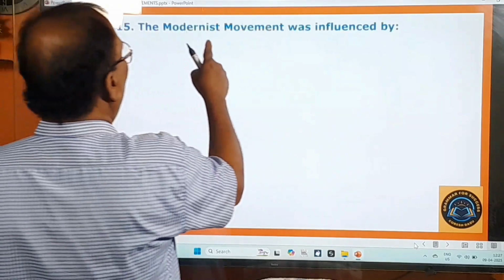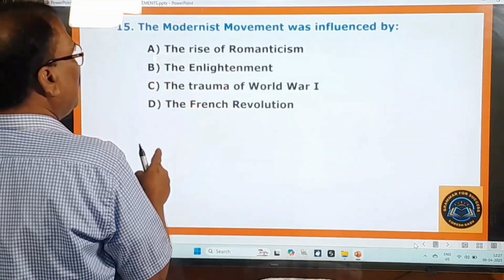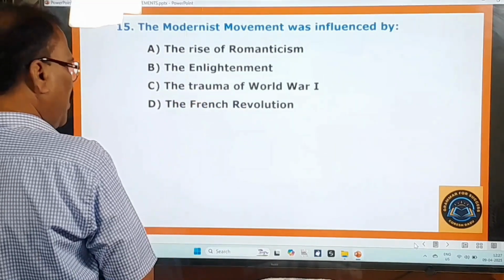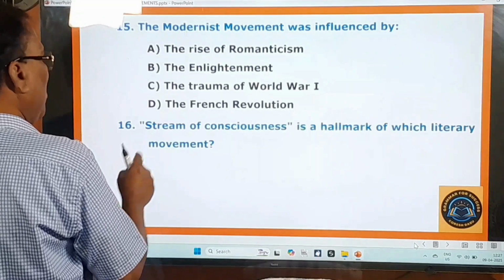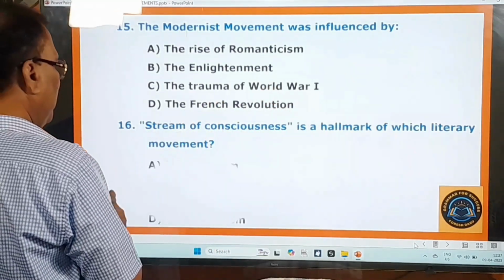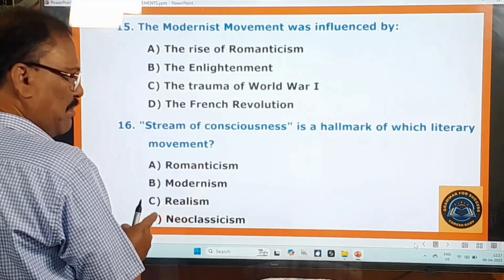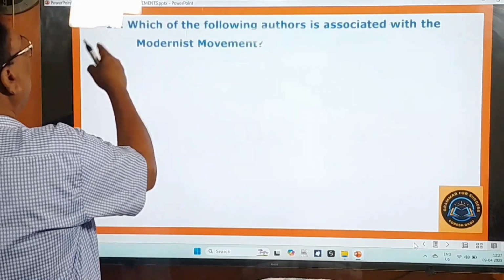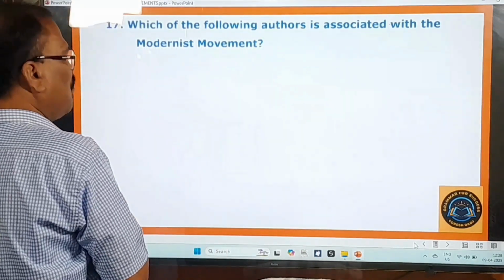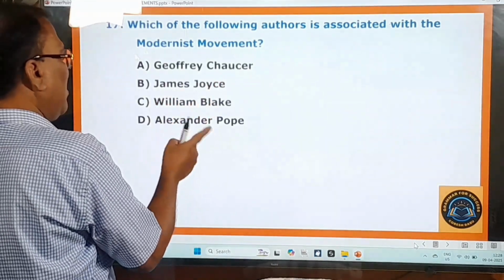15th question. The modernist movement was influenced by the rise of Romanticism, the Enlightenment, the trauma of World War I, the French Revolution. 16th question. Stream of consciousness is a hallmark of which literary movement? Romanticism, Modernism, Realism, Neoclassicism. 17th question. Which of the following authors is associated with the modernist movement? Geoffrey Chaucer, James Joyce, William Blake, Alexander Pope.